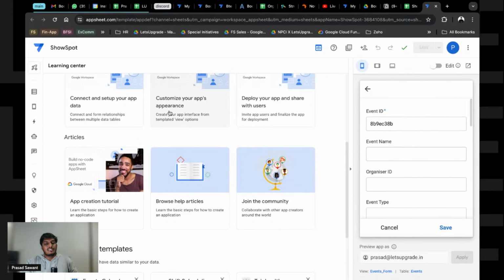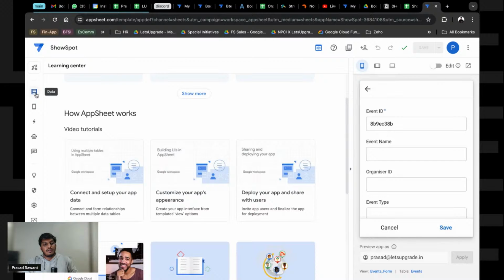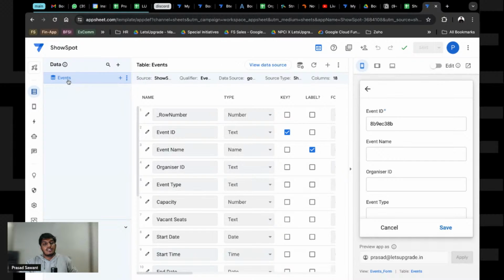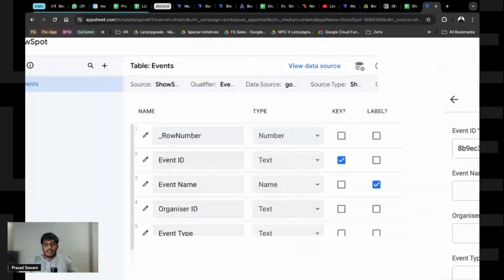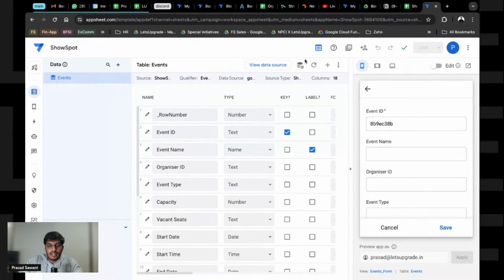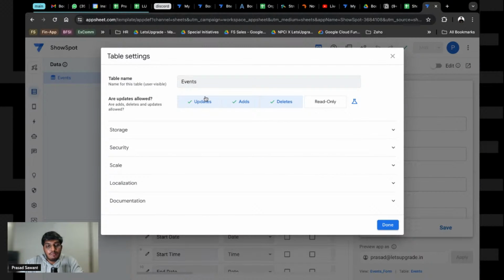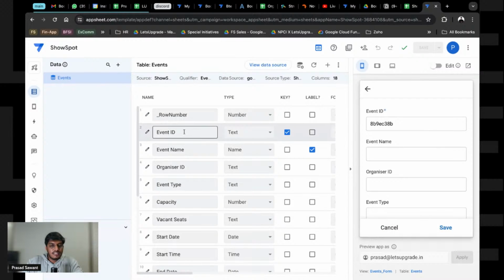Now let's go and see the data. See, this has been added as a table. As I told, if you see here, the table name is the sheet name, the events sheet that we have. Now it's a table name, right? Clear? This much clear. Now, AppSheet is very intelligent, and it automatically understood